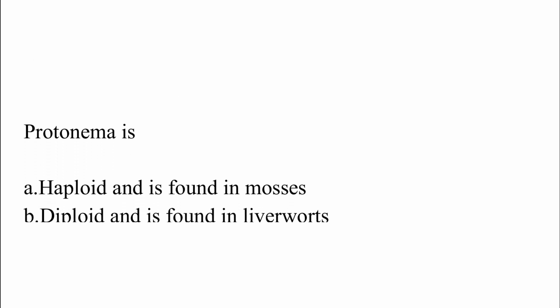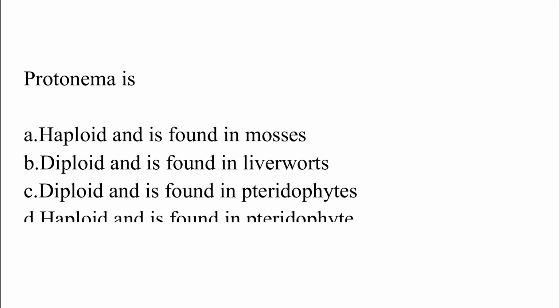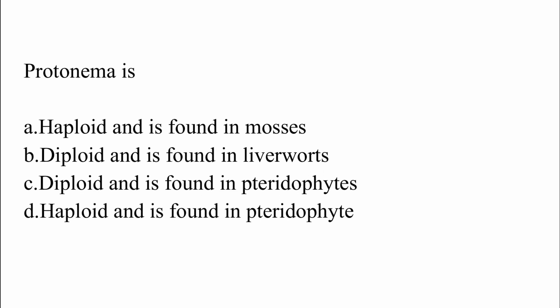Protonema is option A, haploid and is found in mosses. Option B, diploid and is found in liverwort. Option C, diploid and is found in pteridophytes. Option D, haploid and is found in pteridophyte. The correct answer is option A, which is haploid and is found in mosses.